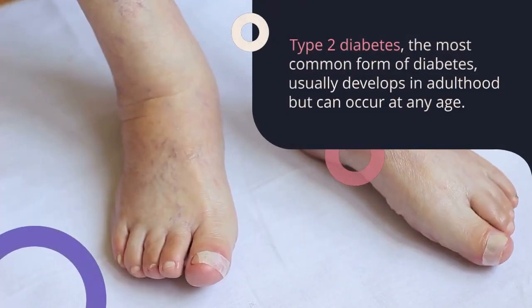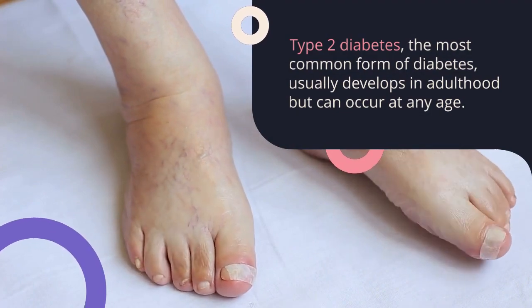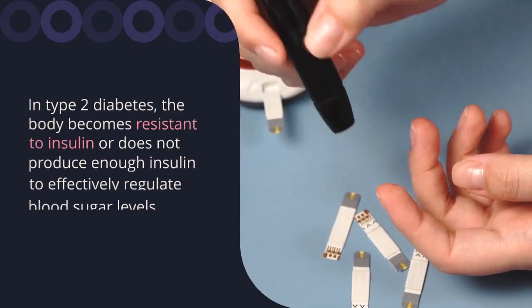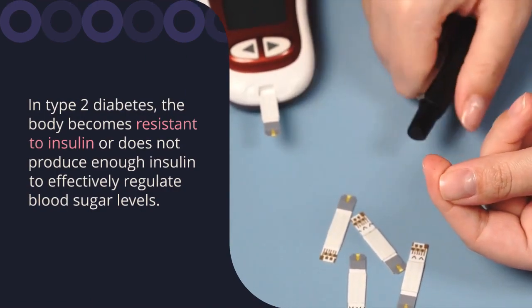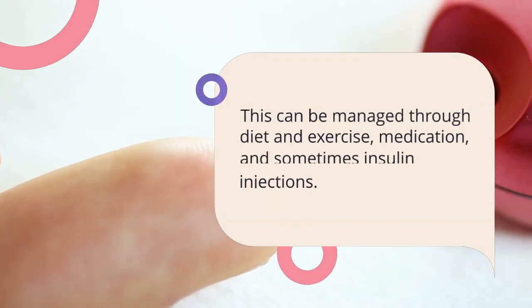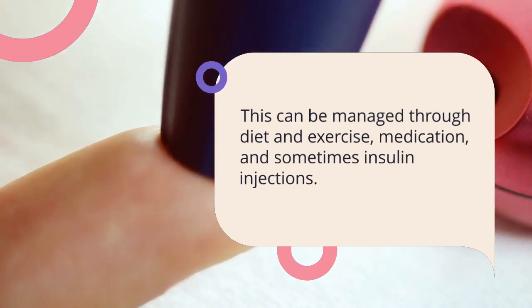blood sugar level. Type 2 diabetes is the most common form of diabetes, usually developing in adulthood but can occur at any age. In type 2 diabetes, the body becomes resistant to insulin or does not produce enough insulin to effectively regulate blood sugar level. This can be managed through diet, exercise, medication, and sometimes insulin injections.